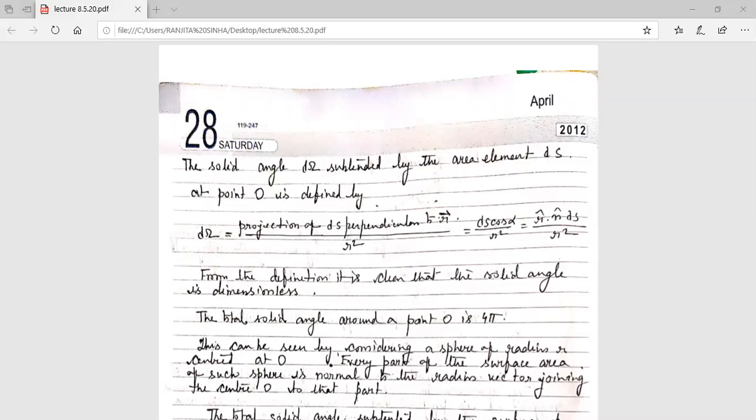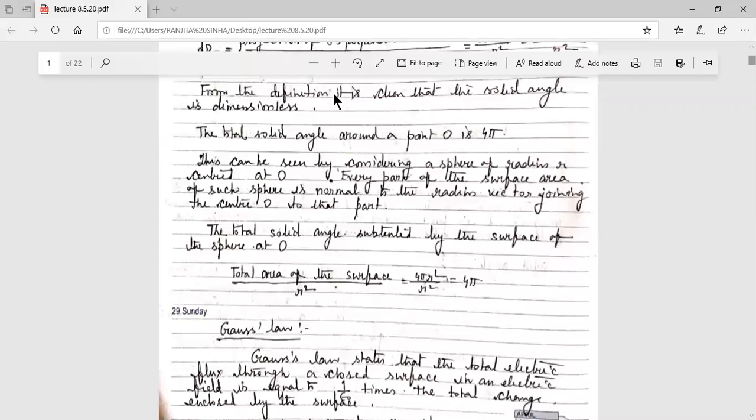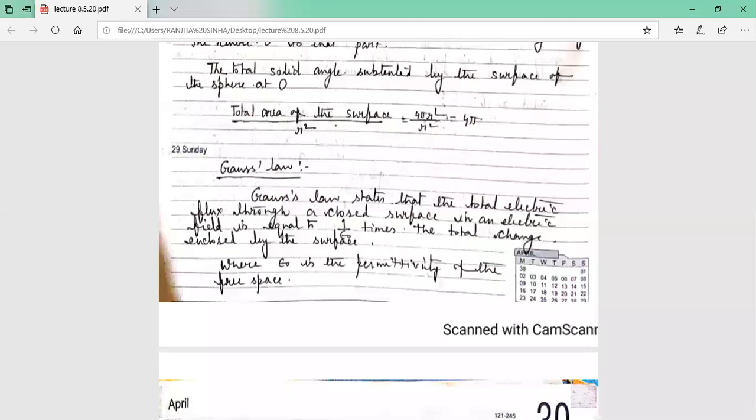As electrostatics is not in your syllabus, but Maxwell's equations are, I am briefly describing the law, because Gauss law is the first law of Maxwell's equations. This is the first Maxwell equation, that is Gauss law. Gauss law states that the total electric flux through a closed surface in an electric field is equal to 1 by epsilon 0 times the total charge enclosed by the surface. So what is Gauss law?